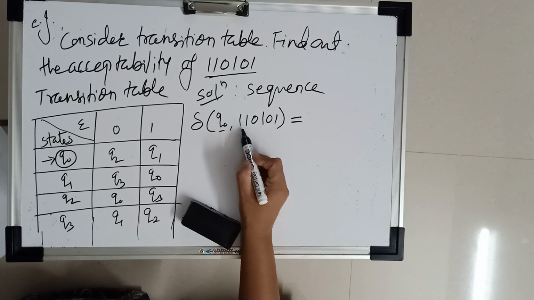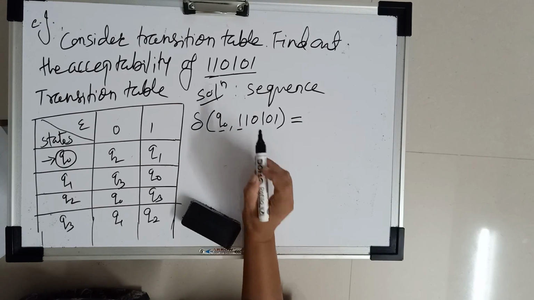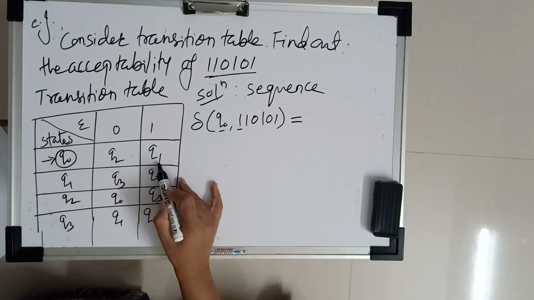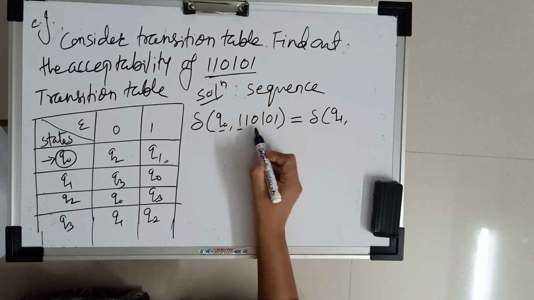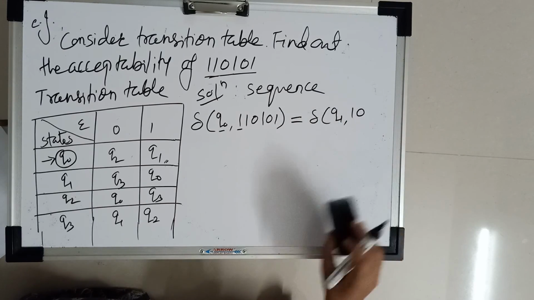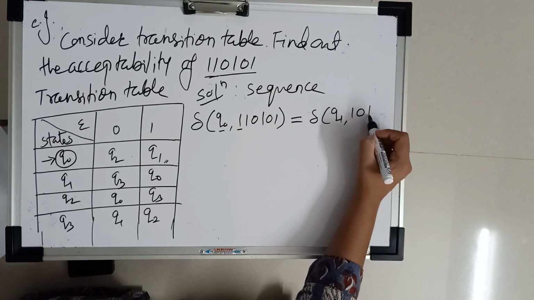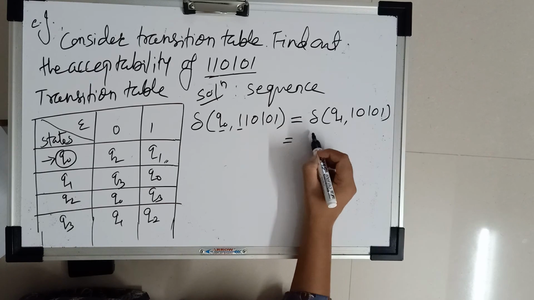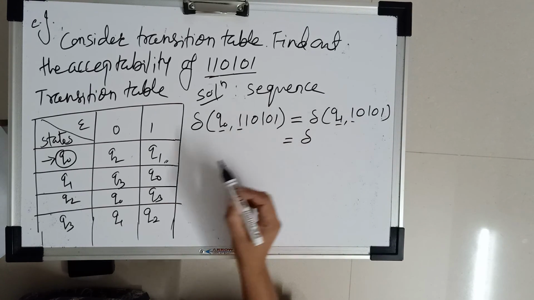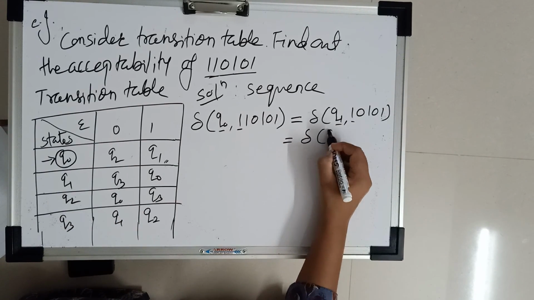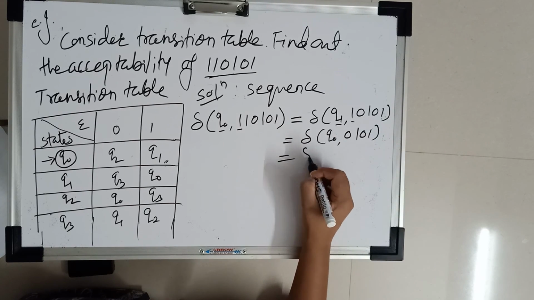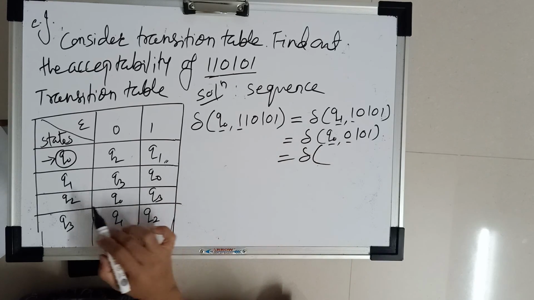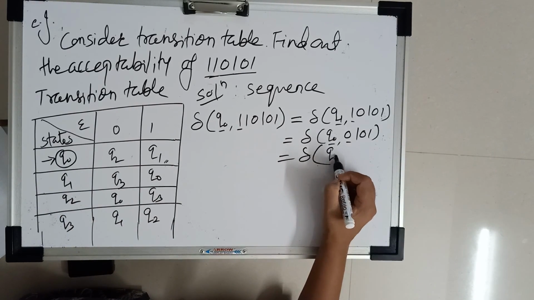We write Q0. The first symbol is 1, so we find the transition of Q0 on 1, which is Q1. So we write Q1 and the remaining symbols as they are. Then Q1 on 1 is again Q0, remaining symbols as they are. Q0 on 0 is Q2.